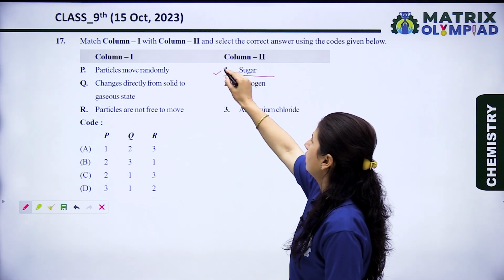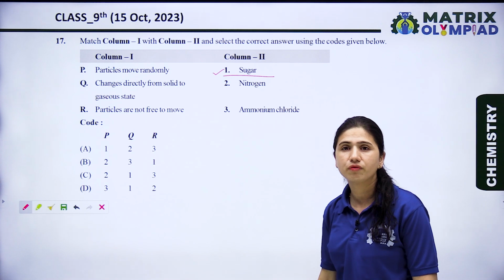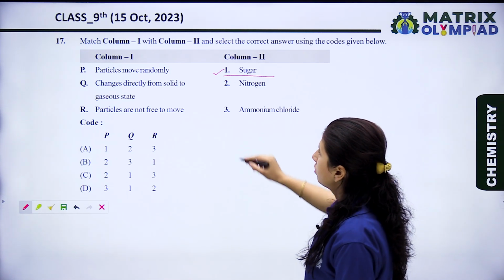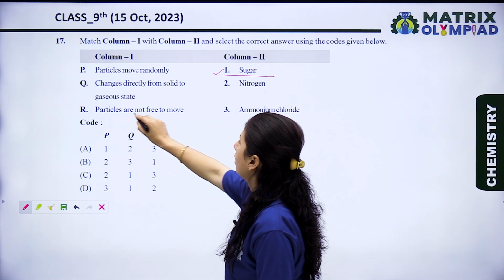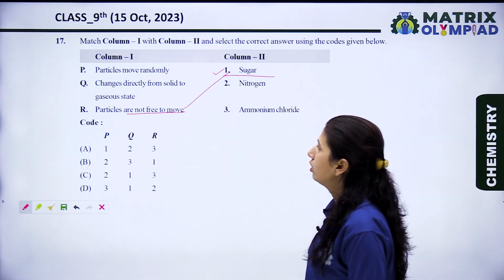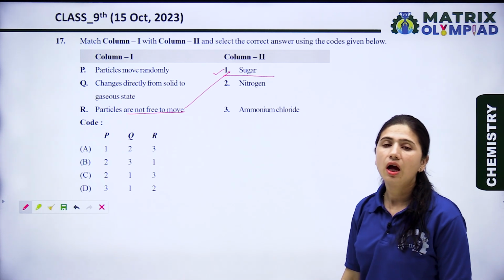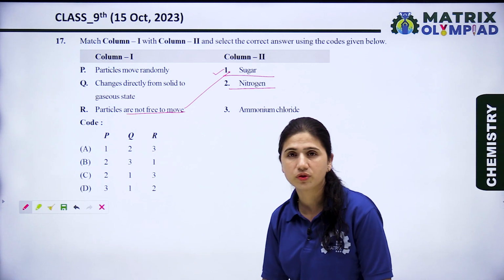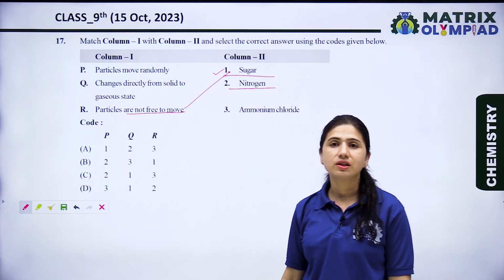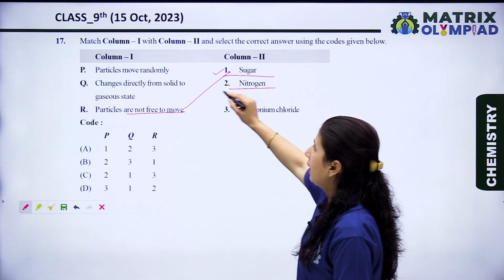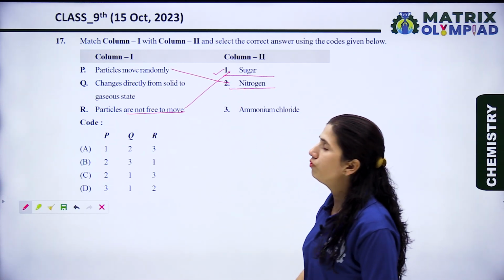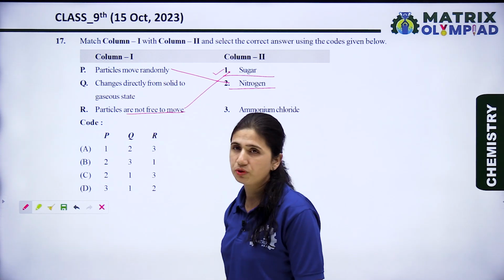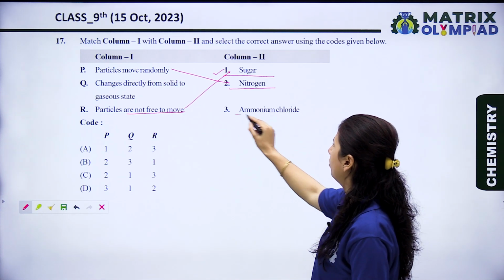In column second, the first substance is sugar. We know that sugar is present in the solid state, and in solids the particles are not free to move. So the first is connected with the R option. Now let's see the second one. Second is nitrogen. We know that nitrogen is a gas, meaning particles of the gas move randomly. So the second goes with the P option. Now let's see the third one.